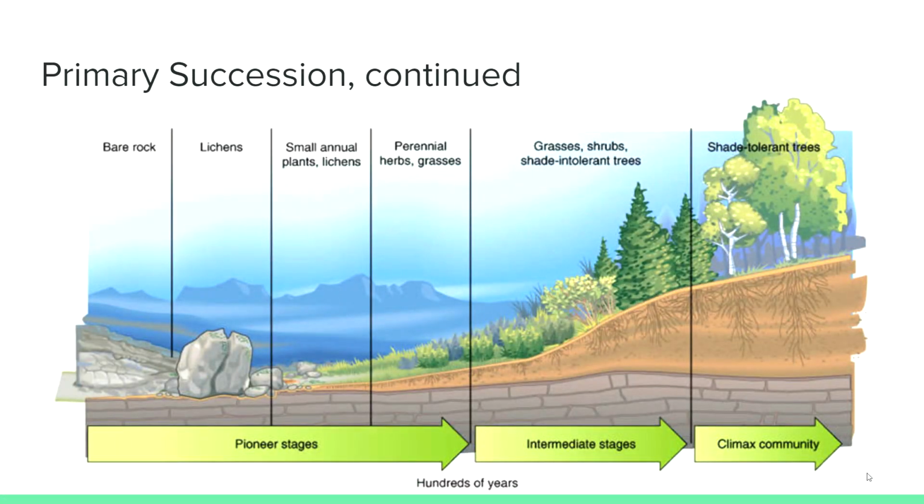Here's a picture to show the process of primary succession. It goes from bare rock to lichens, which break apart the bare rock into soil, then the grasses take over, then shrubs, then trees. This whole process takes hundreds of years.